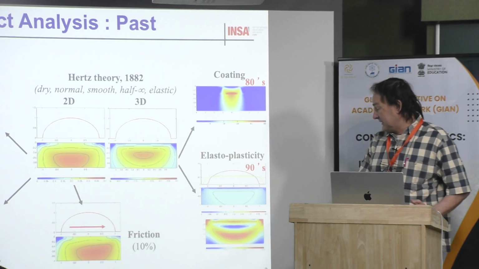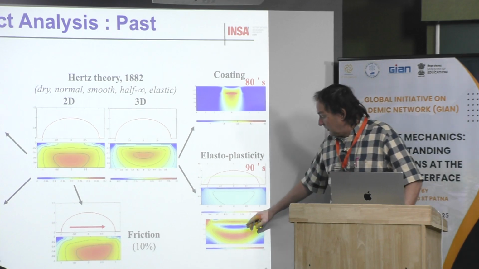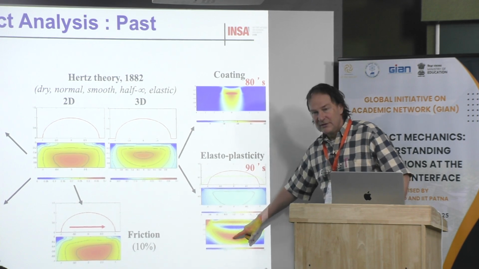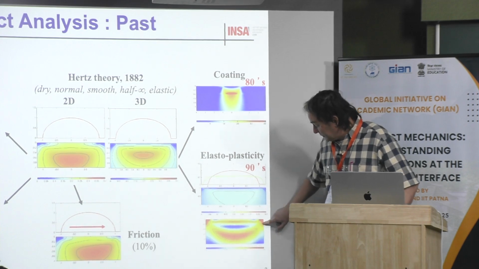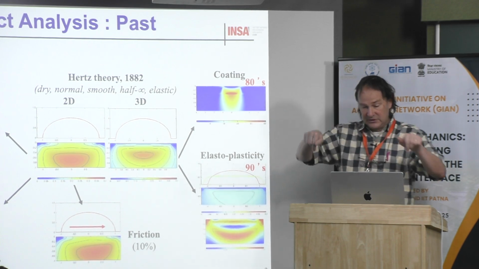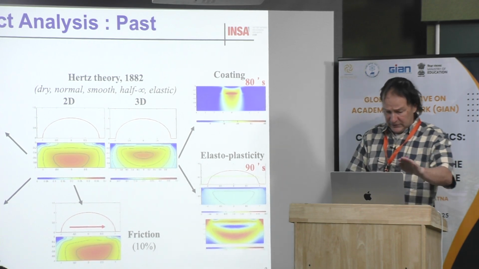What you can observe here is that you have compressive stress only in a small part, and at the Hertzian depth you have some tensile stress close to the surface and at the border of the contact. The border of the contact, in fact, is a domain which is in tension.